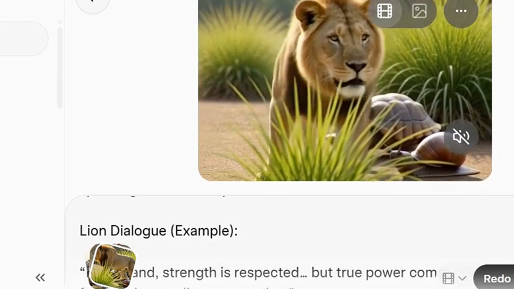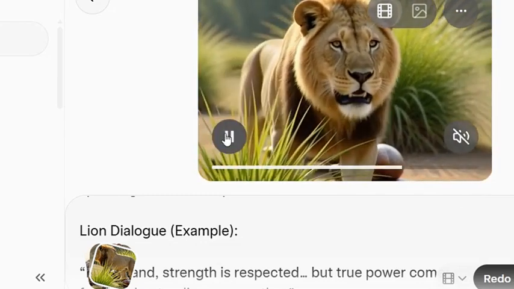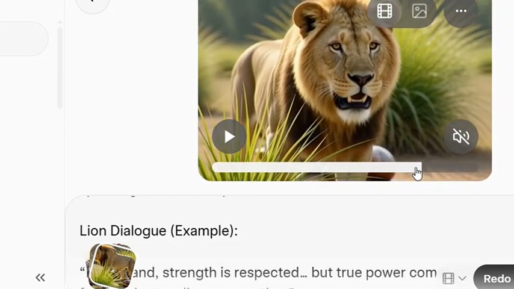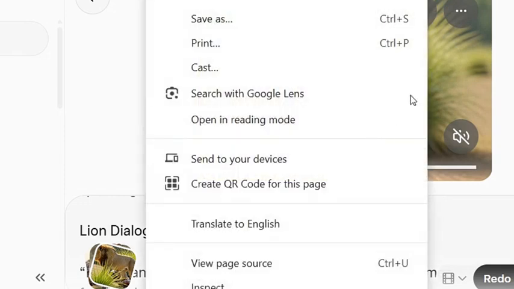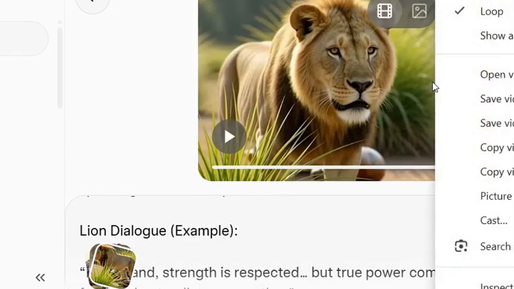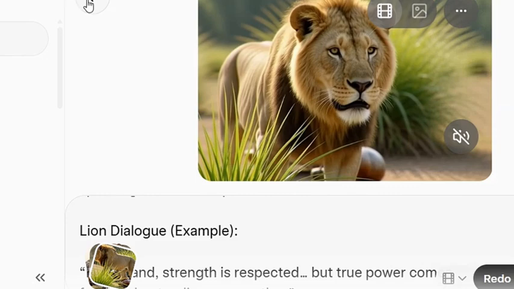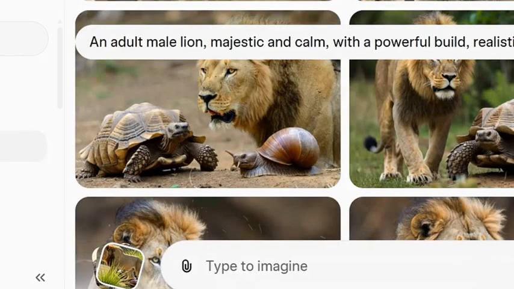You just click on download, download it to your phone, and click on post. After you post it, you take it back to the end again, and right click using your laptop. You can also do it with your phone, but then you have to download the video and save it so that you can take a screenshot. But if you are using a laptop, you can do it just the way I'm doing it. You click on copy video frame, then you go back and paste the video frame here again.